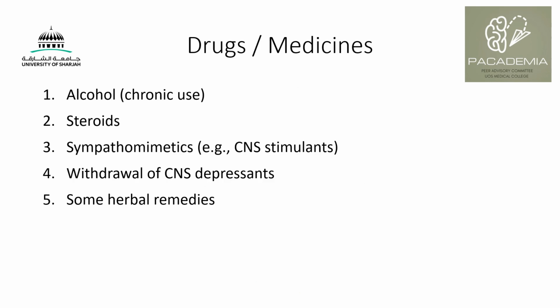And then we have some drugs or medicines. Chronic alcohol use can lead to elevated blood pressure readings, and steroids as well. Sympathomimetics, such as CNS stimulants like amphetamines and cocaine, can lead to it, and some ADHD medications can lead to increased blood pressure readings because these are stimulants. And the opposite, withdrawal of CNS depressants, can also lead to raised blood pressure. So if the patient had alcohol withdrawal, this can lead to hypertension, as can benzodiazepine withdrawal and opioid withdrawal. Some herbal remedies can also classically cause raised blood pressure.